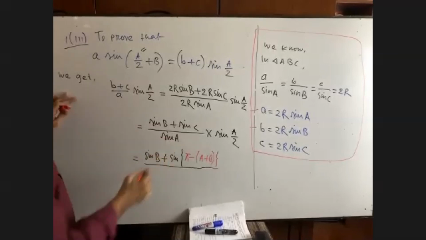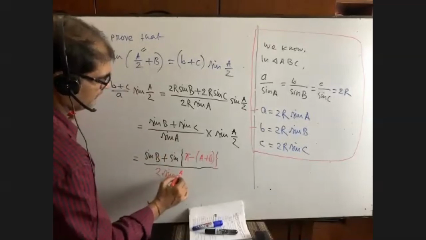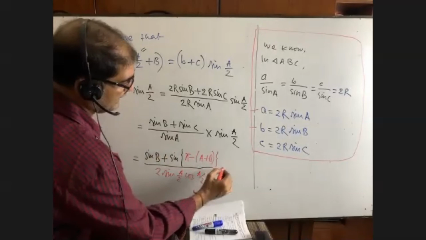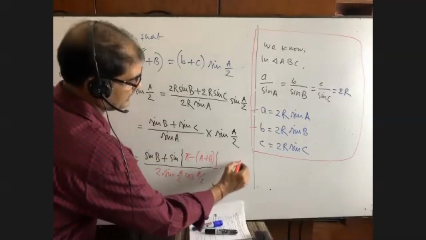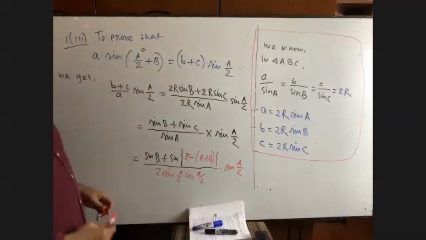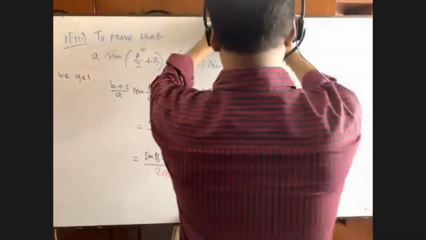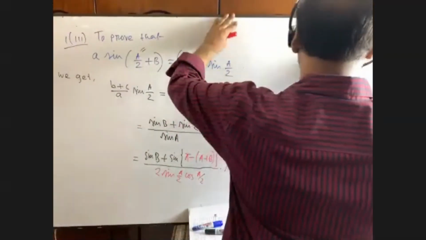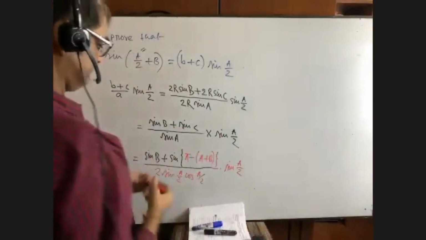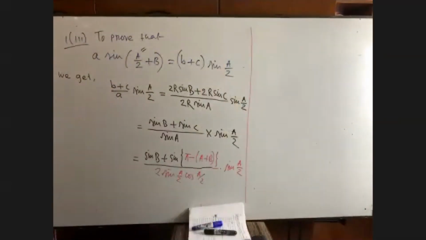And this is sine A. That can be written as 2 sine A by 2 cos A by 2. And it is sine A by 2. Please try to understand. If you don't get it, you can talk to me. Okay. Now please let me know what will be here.